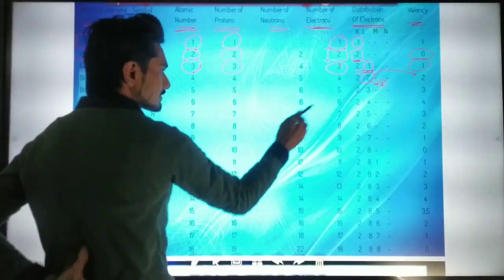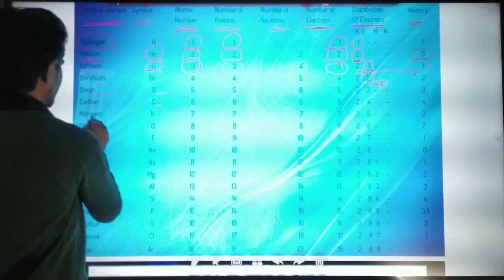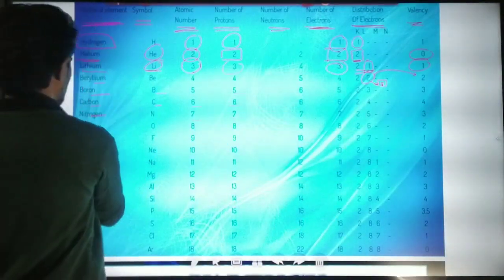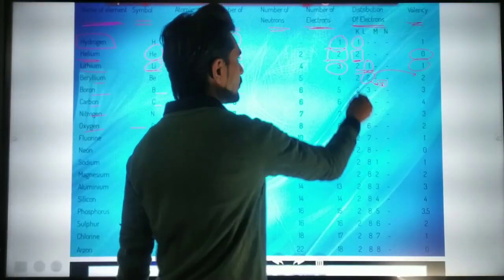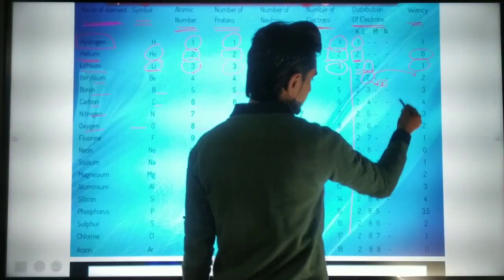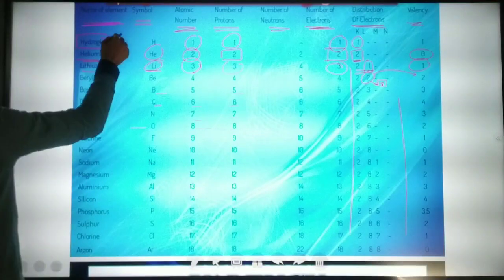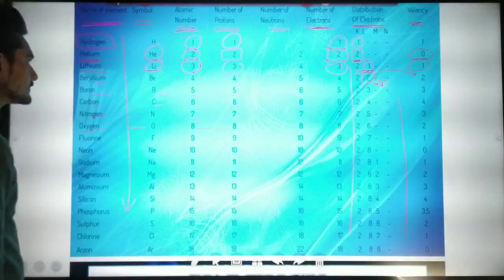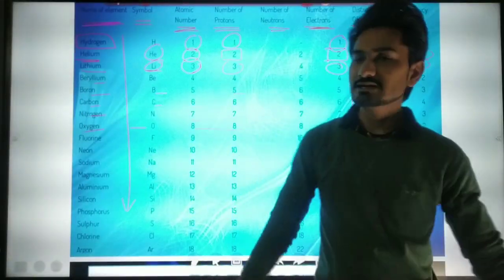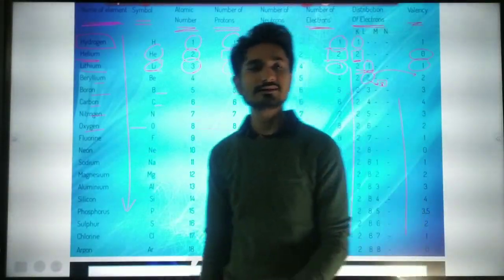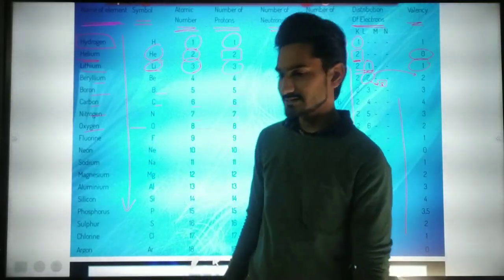Boron has 5 electrons. Now carbon has 6 electrons, nitrogen 7, oxygen 8. So you can work out the whole electronic configuration by yourself. We just have to memorize this sequence. For memorizing this sequence there are many techniques available on the internet, but I am giving you an easy technique. From the first alphabet you can memorize it.